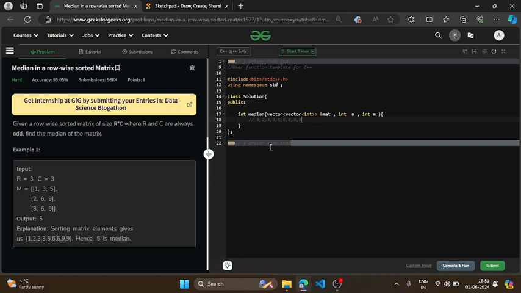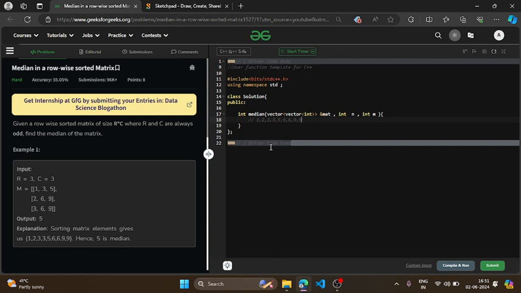So one more thing I want to tell you, if the total number of elements in our array is even, then the median of that particular array will be, suppose you have an even number of elements in your array, then you cannot directly find the middle element of the array, right? Because there is not a single middle element, there are two middle elements, right? So we will get the median as the average of those two middle elements. Okay, but in case of an odd number of elements in an array, we can easily find the middle element, which will be the single middle element.